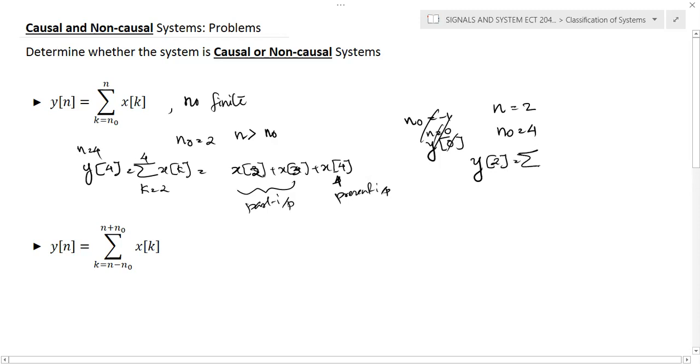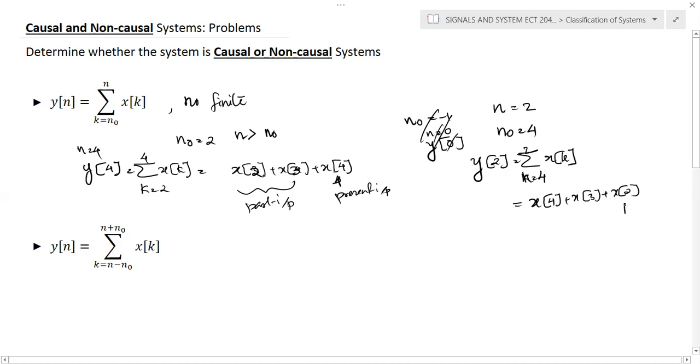The equation is sigma k is equal to 4 to 2 of x of k. In this case it becomes x of 4, x of 3 and x of 2.